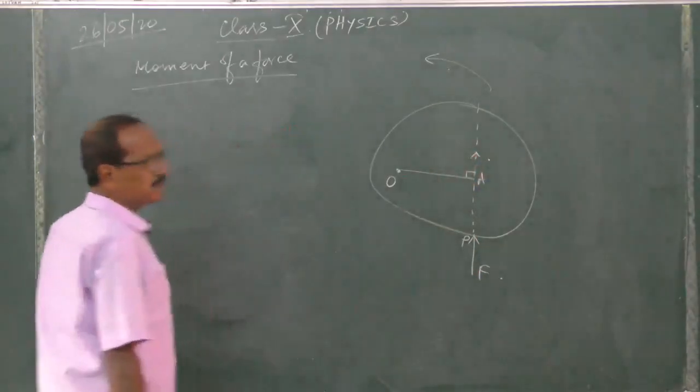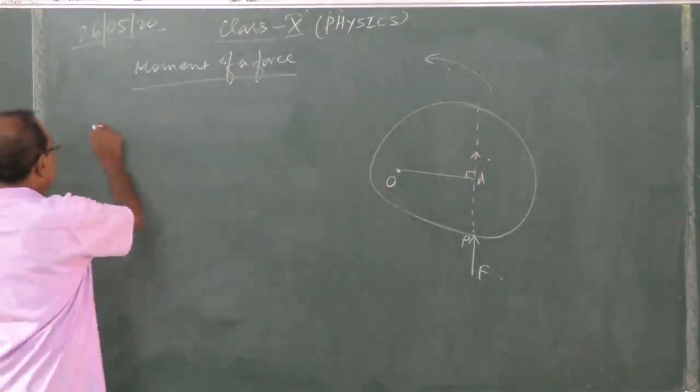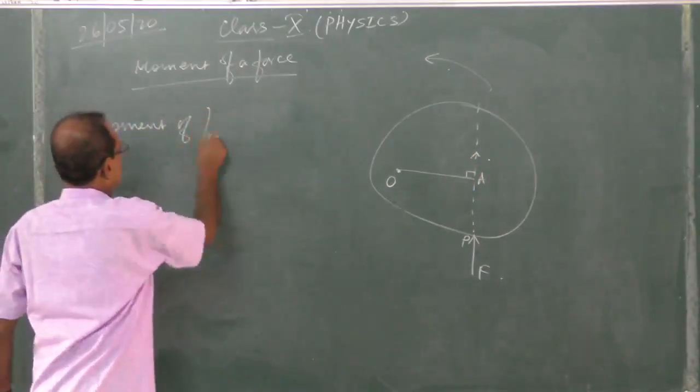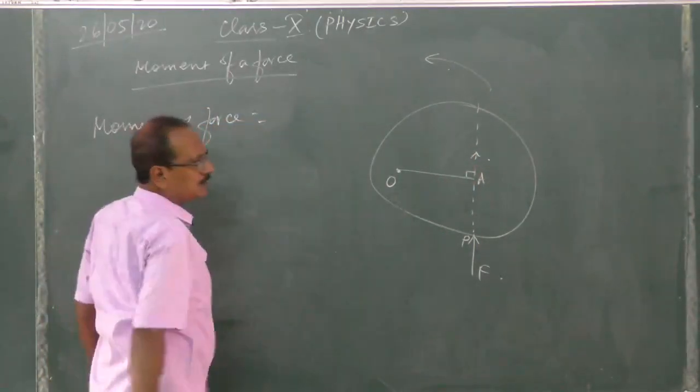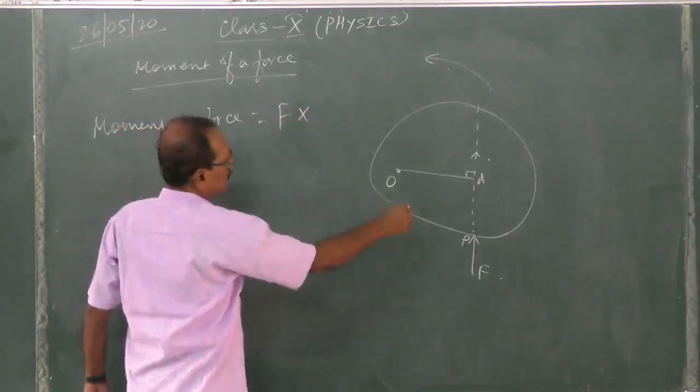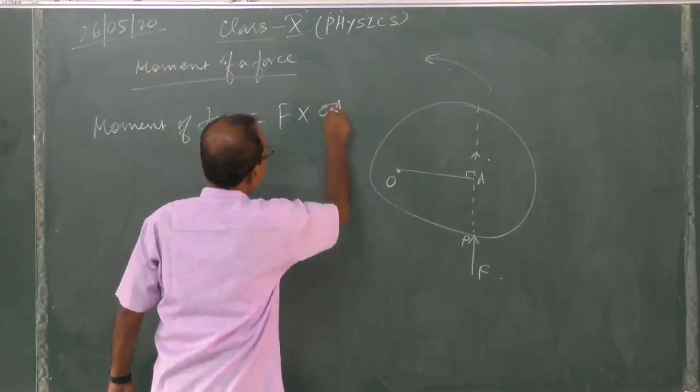Now, the measurement of moment of force. Moment of force is equal to the force into the perpendicular distance, that is OA.